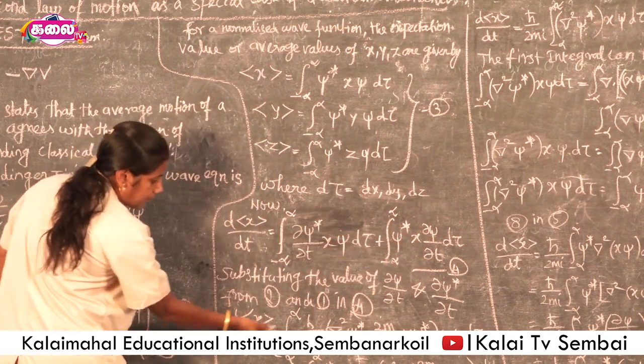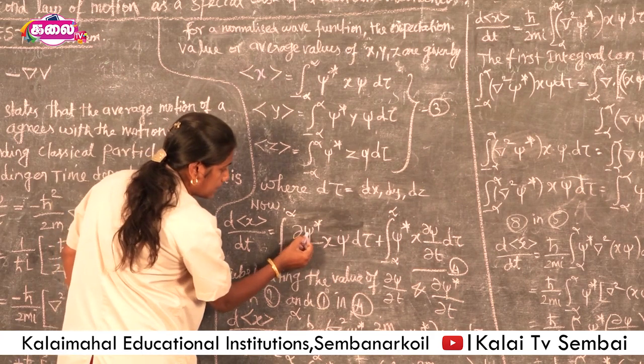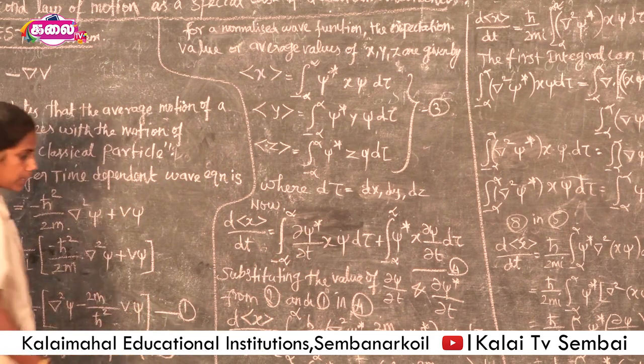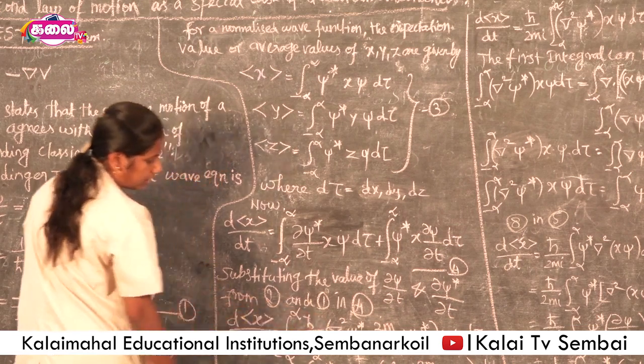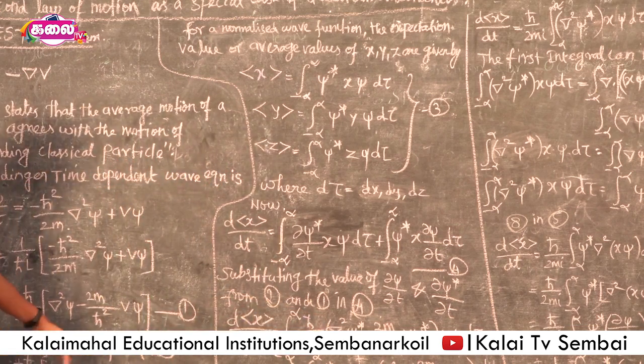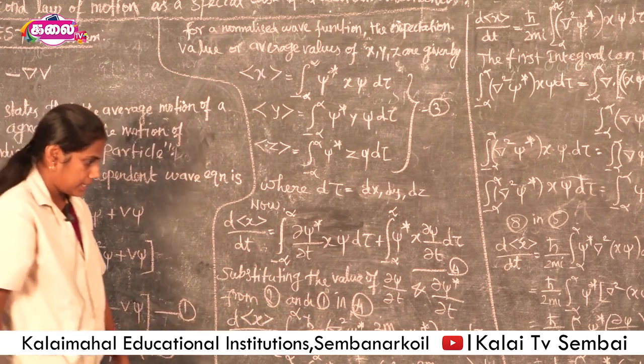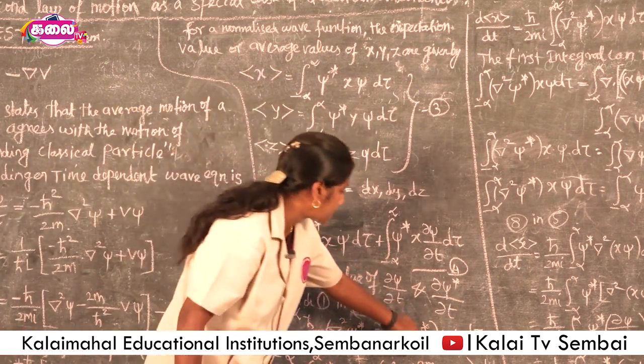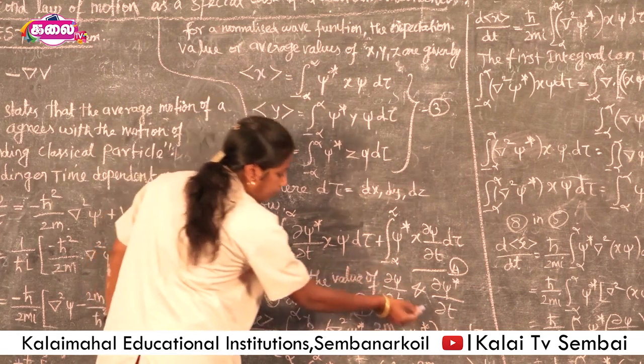Here this is substituted: the integral of ∂ψ*/∂t is this value, ħ/2mi into (∇²ψ* − 2m/ħ² Vψ*) x ψ dτ.